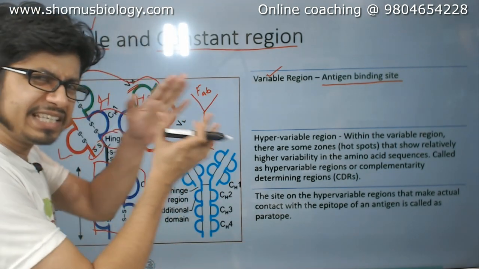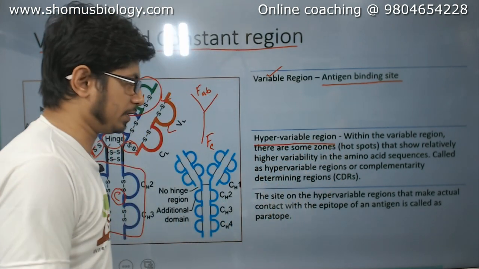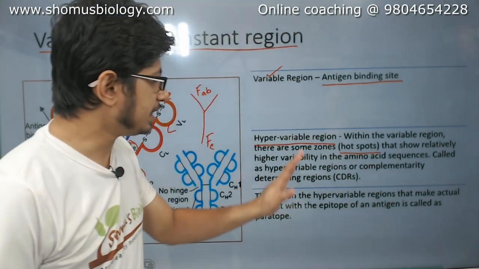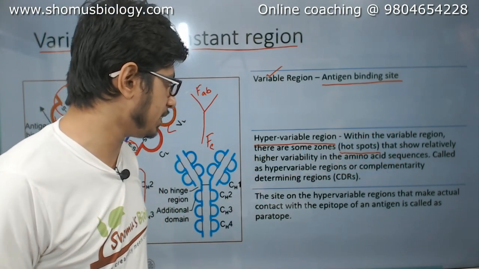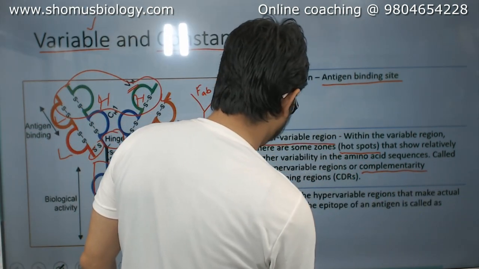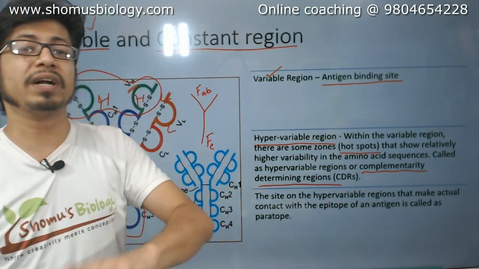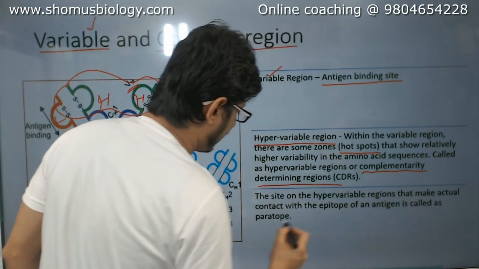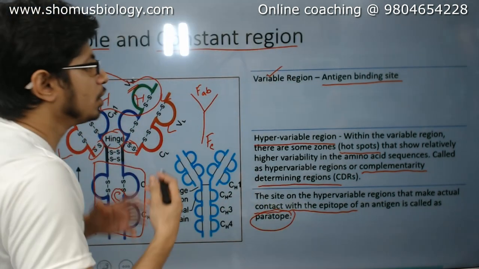Now let's dig inside the variable region a little bit. Inside of the variable region there are hypervariable regions. There are some regions, also known as hotspots, that show relatively higher variability in the amino acid sequences, and they are known as hypervariable region, also known as complementarity determining region or CDRs. So if they ask you what is hypervariable region, what is CDR, you know that. Now the site on the hypervariable regions that makes actual contact with the epitope of antigen is known as a paratope.